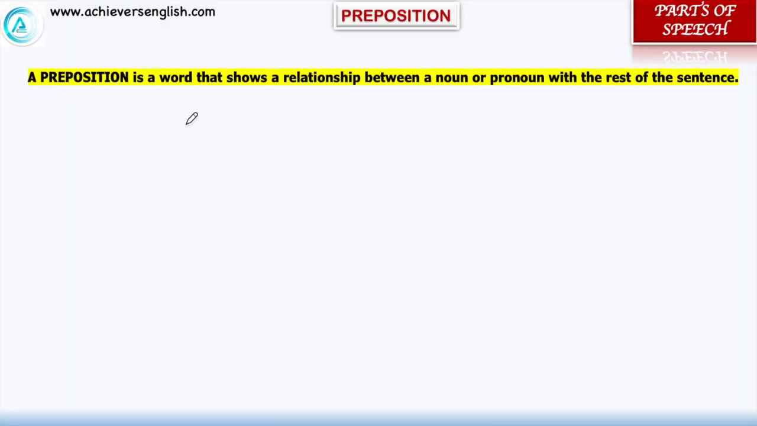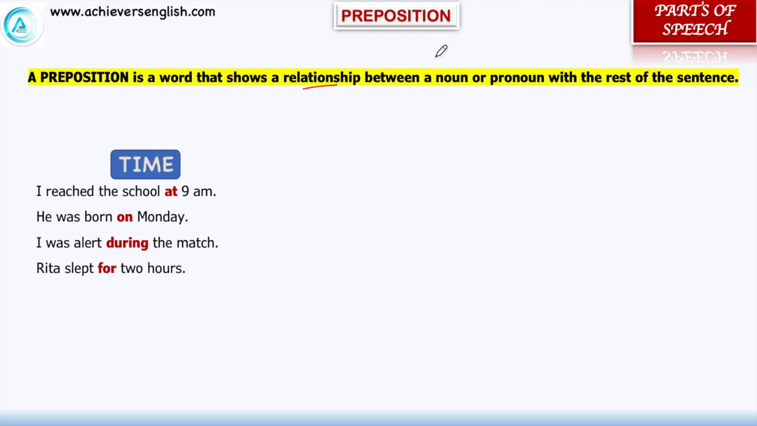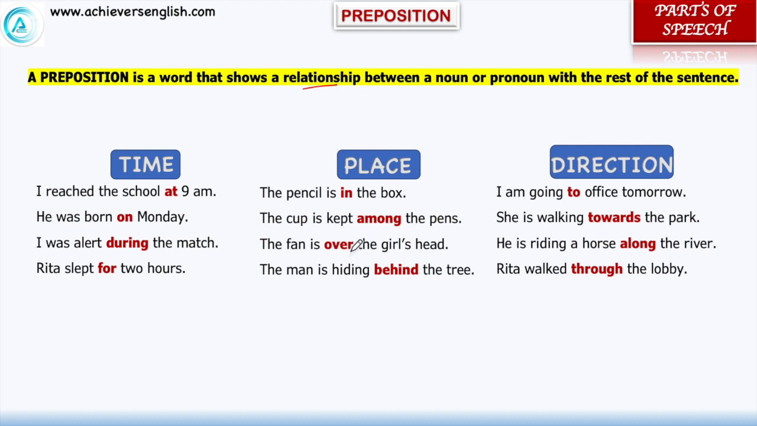And now comes the preposition. Prepositions are those words which show the relationship between noun or pronoun with the rest of the sentence. So preposition tells us three things: time or place or direction. I reached the school at 9 p.m. He was born on Monday. I was alert during the match. Rita slept for 2 hours. It is telling us the time.